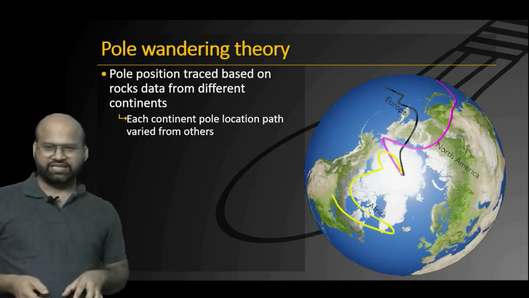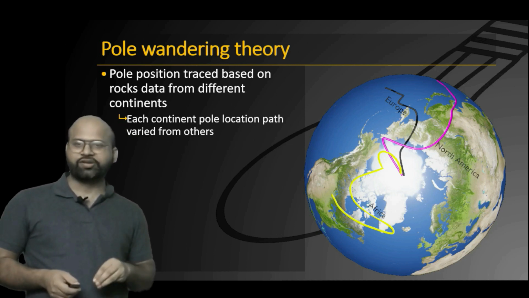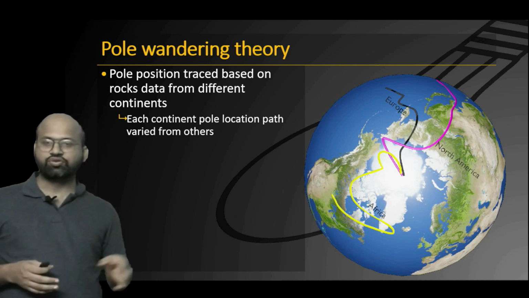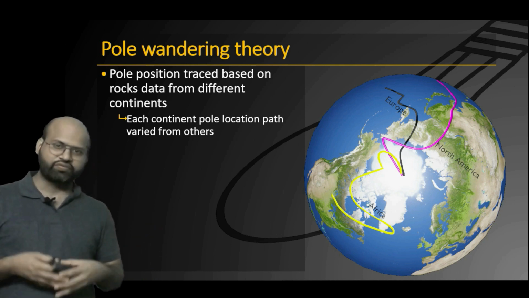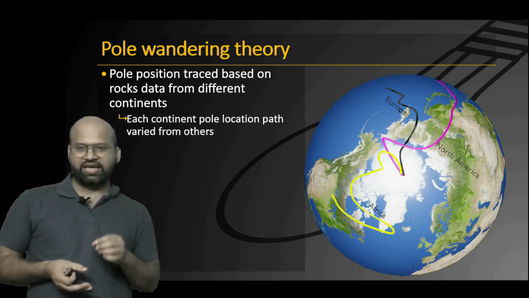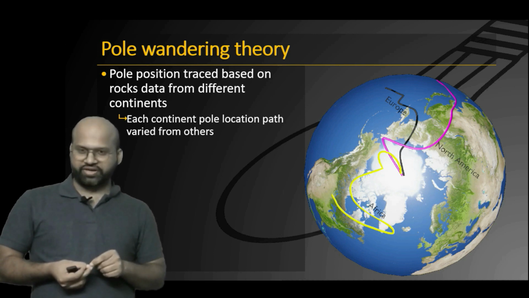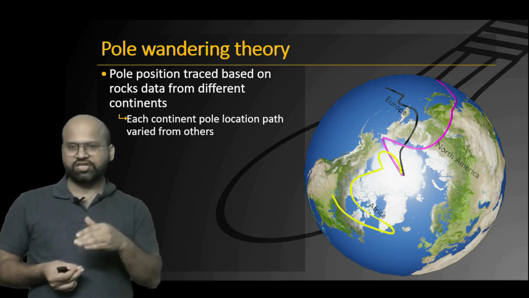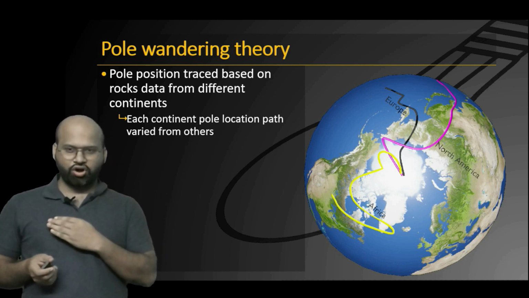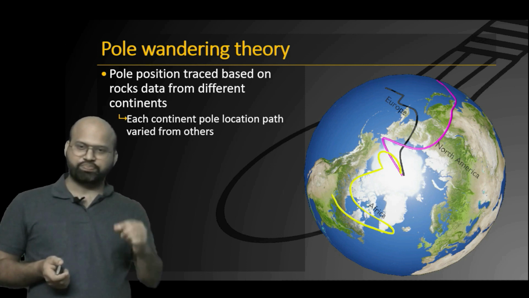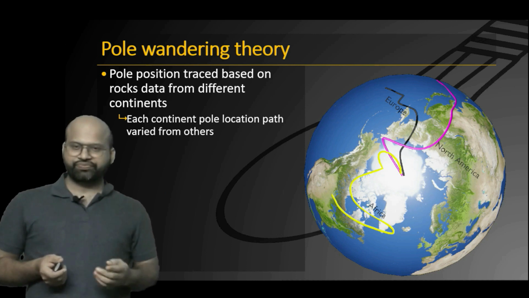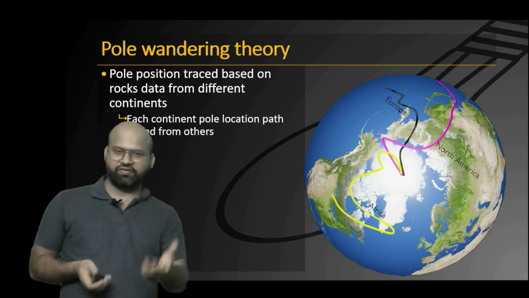Now, using this property, scientists in the past have tried to locate the position of the North Pole. What they did was they took rocks from some year, like 200 million years ago, and they studied where the magnetic elements in these rocks point towards. The point they point towards would be the North Pole 200 million years ago. Similarly, they took rocks of all the intervening years, and they tried to pinpoint the location of the North Pole, and they drew different paths of the North Pole on the Earth's surface.